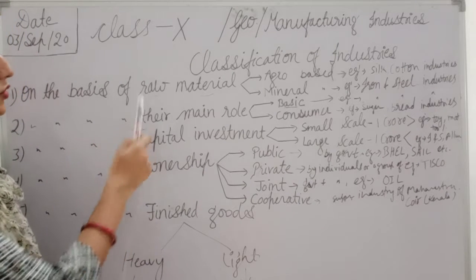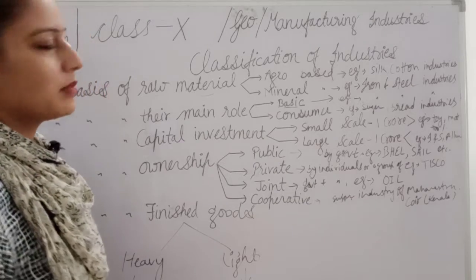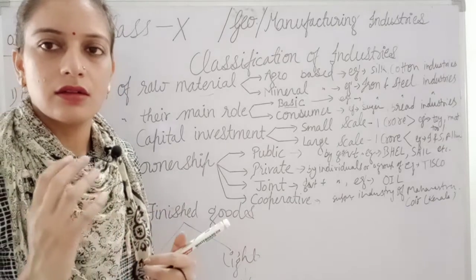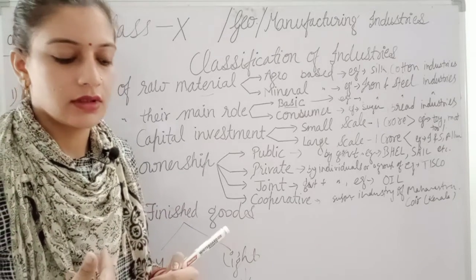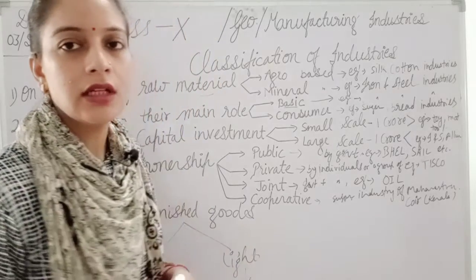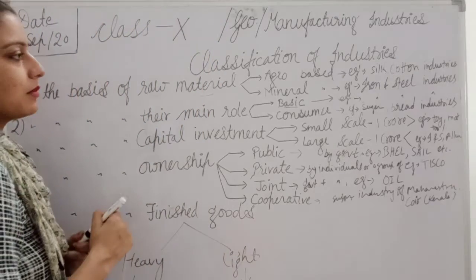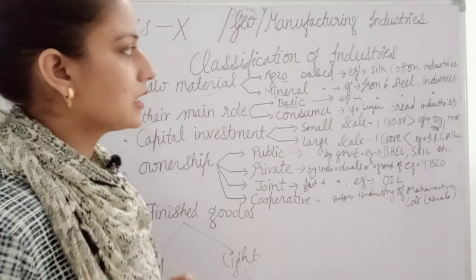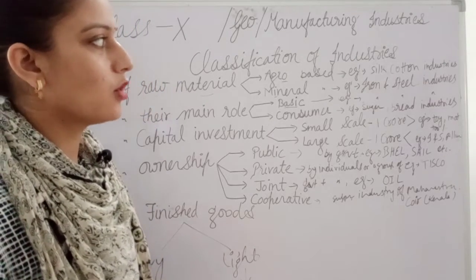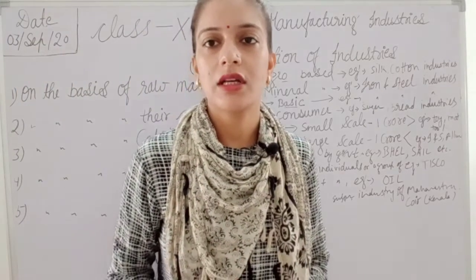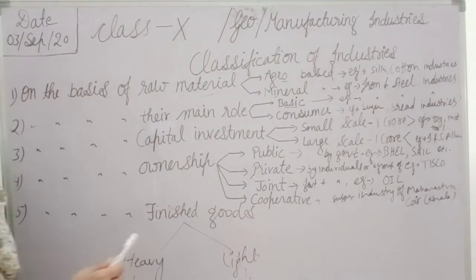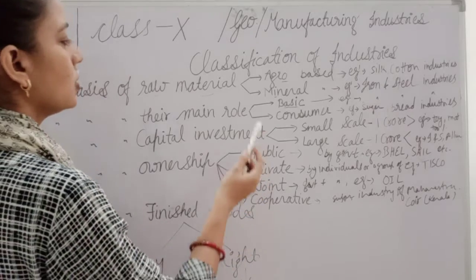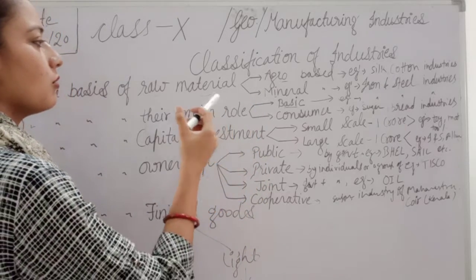So first is on the basis of the raw material. On the basis of the raw material, it means that the industries require raw material. So on the basis of that we can divide them into agro-based and mineral-based. Agro-based industries are the industries that are dependent on agriculture for the raw material, and mineral-based industries are the industries which are dependent on minerals for their raw material.